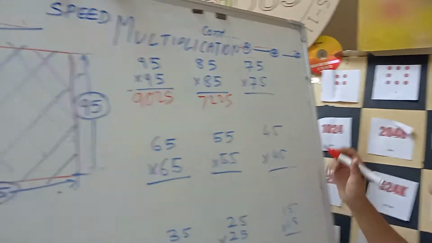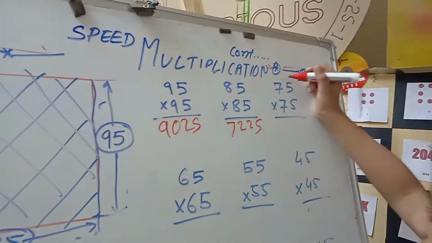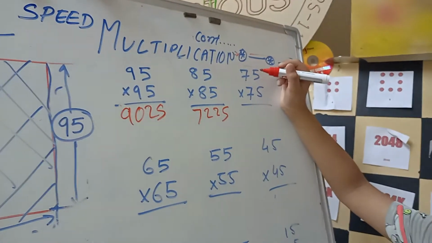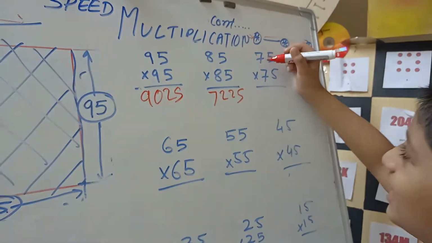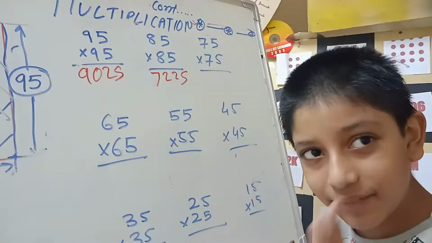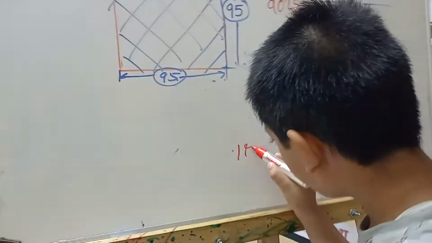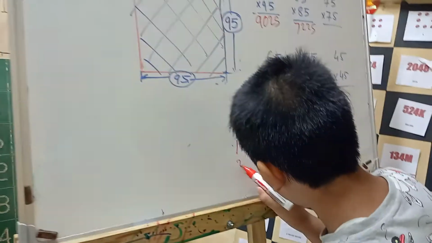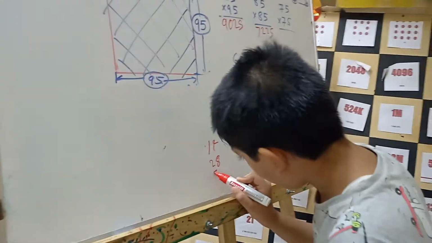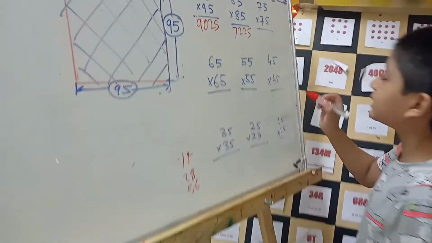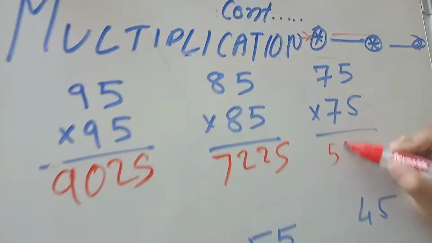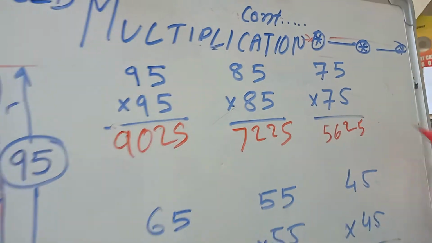So now I forgot. 7, what is 7 multiply 8? Again, 7 double is 14, 14 double is 28, and 28 double is 56. Now 5, 6, 2, 5.